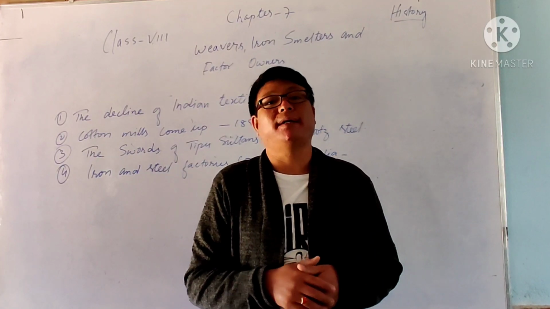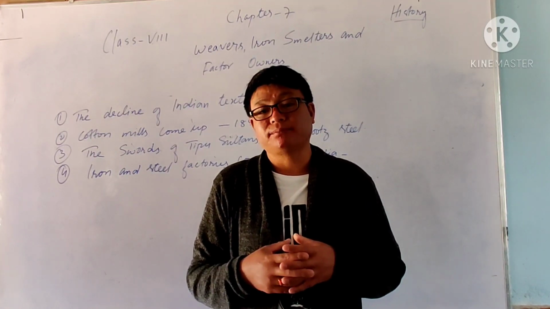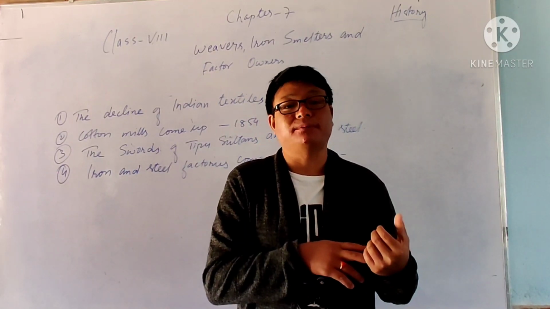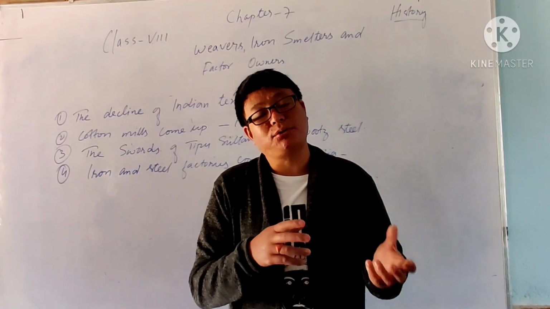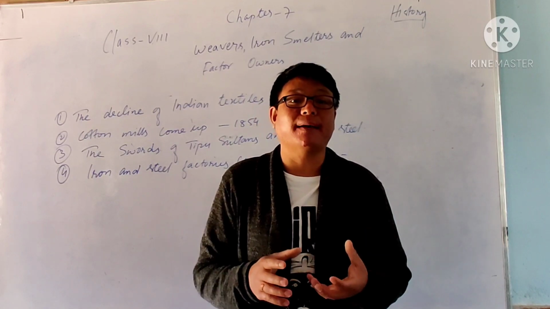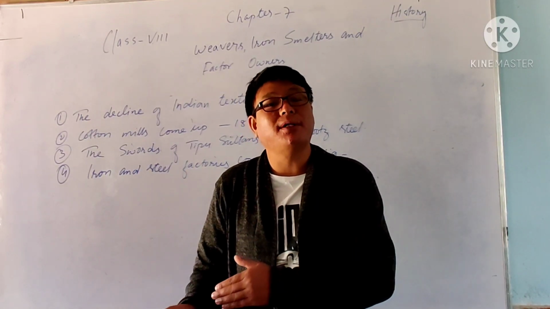Besides, we also found that goods made by hand, that means manual work, were at a higher price compared to machinery goods. With machinery they were producing huge amounts of cloth and goods within a short period of time, and they were also decreasing the price compared to manual work.